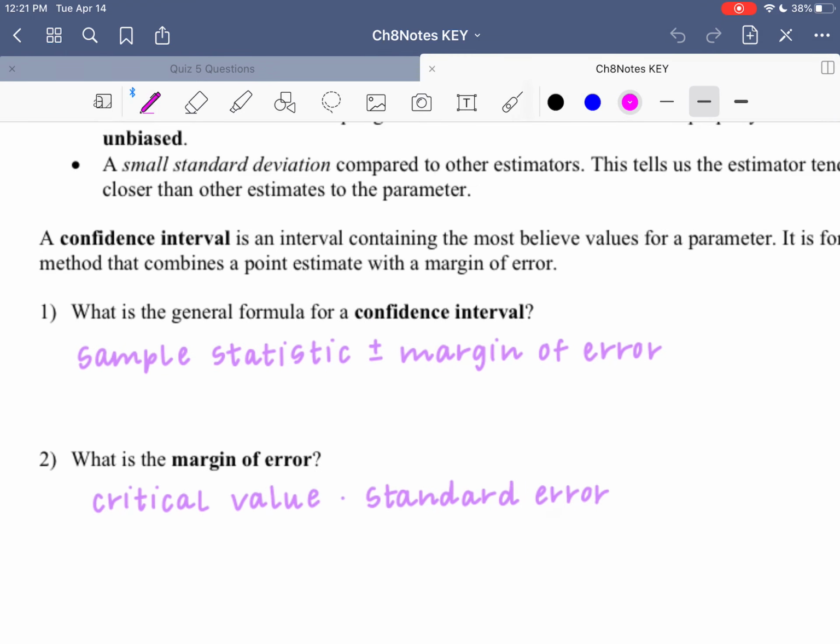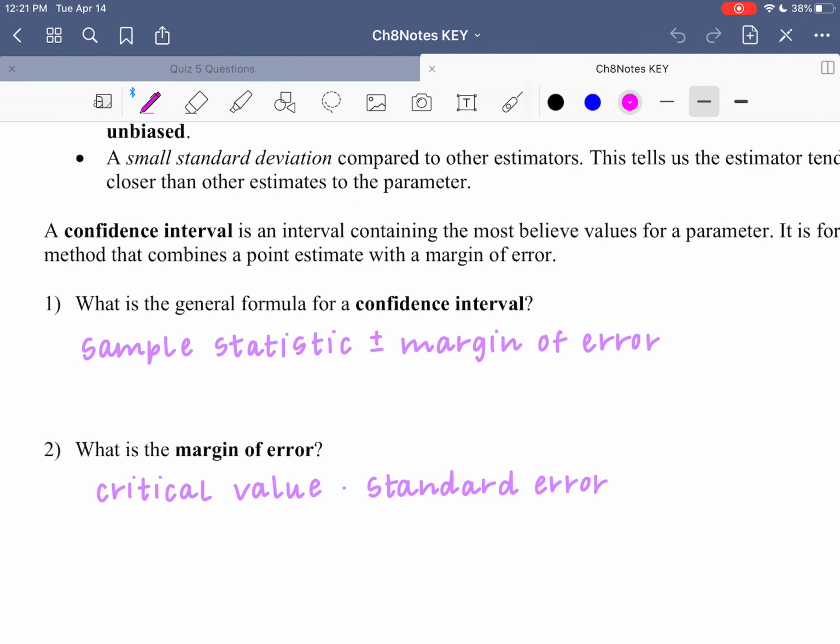So our first two questions, what is the general formula for a confidence interval? Remember, our confidence interval is made up of a sample statistic, and then we add and subtract our margin of error, and that gives us our lower bound and our upper bound.